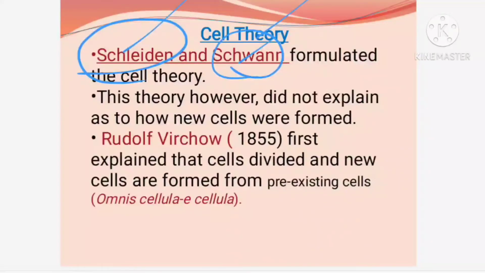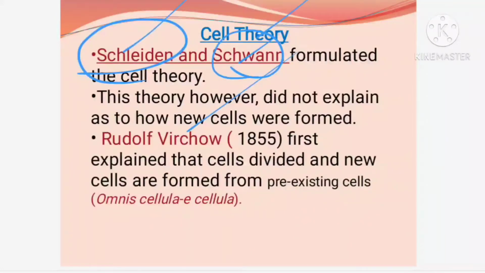Now, to make it clearer, another scientist put forth one more postulate. It was given by Rudolf Karl Virchow. He proved that each cell comes from pre-existing cells.